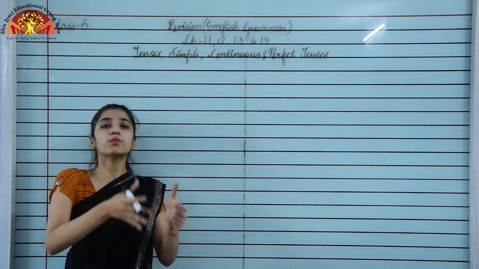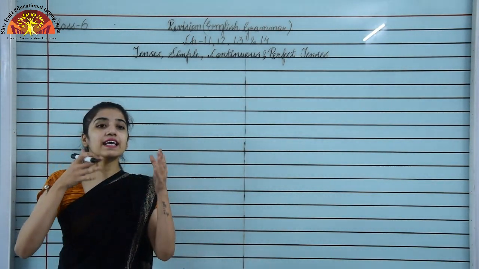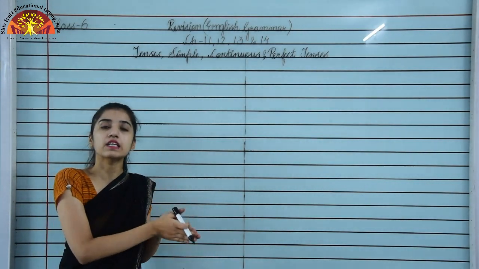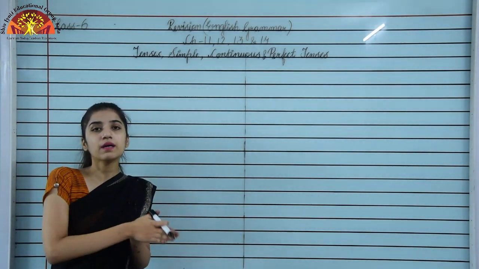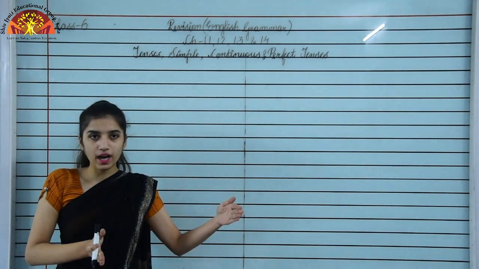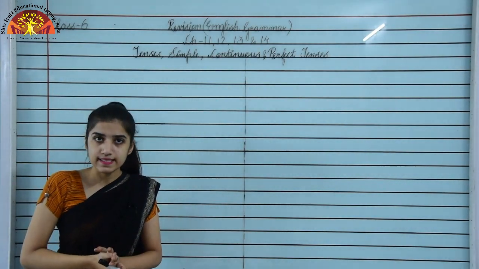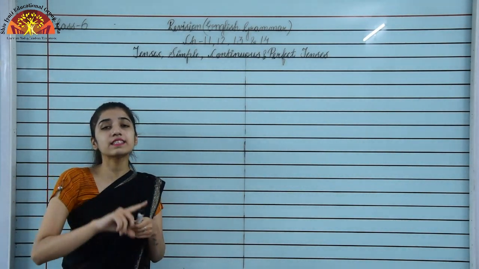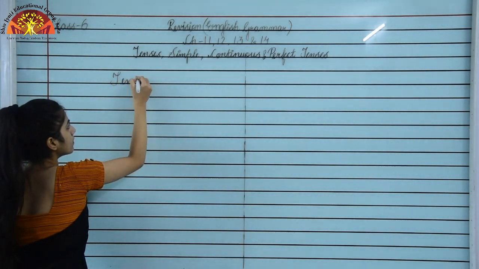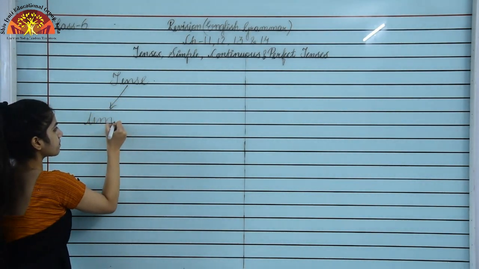Tense of the verb tells us whether the action took place in the past, or takes place in the present, or will be done in the future. मतलब इसका ये कहना है कि काम पहले हुआ है या अभी हो रहा है या फिर आगे होगा. So this is what tense is. Tense deals with two things.